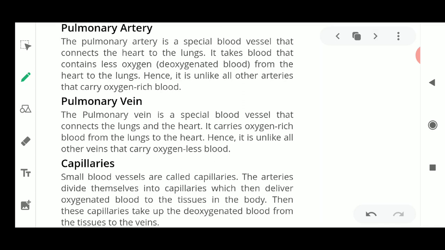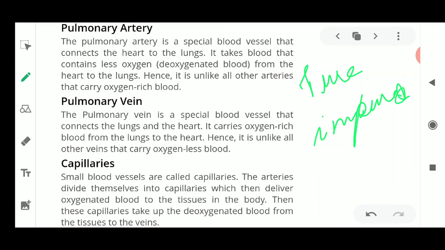Next, you know that arteries always carry pure blood and veins always carry impure blood. You all know the concept of pure and impure blood: pure blood means oxygenated blood, and a vein carries deoxygenated blood. But there is one exception. What is the meaning of this exception?